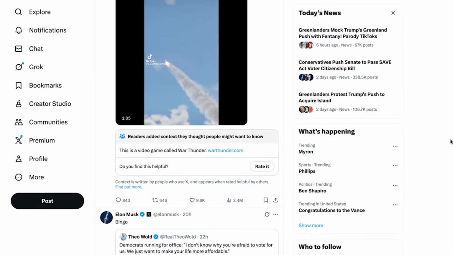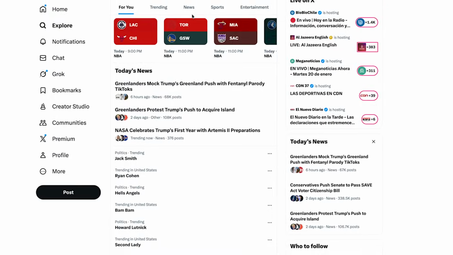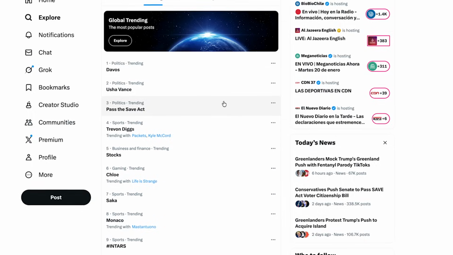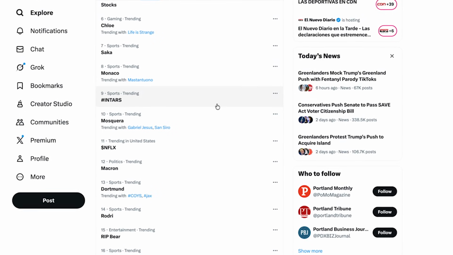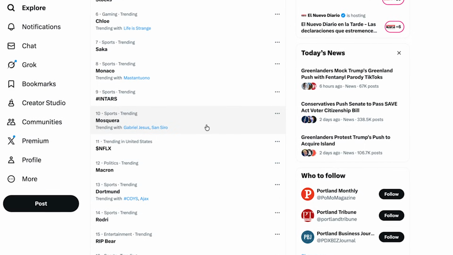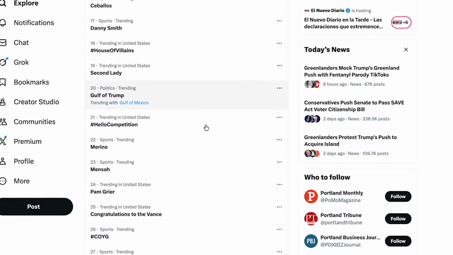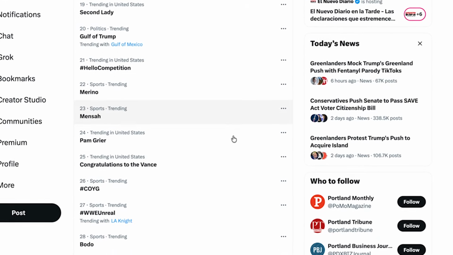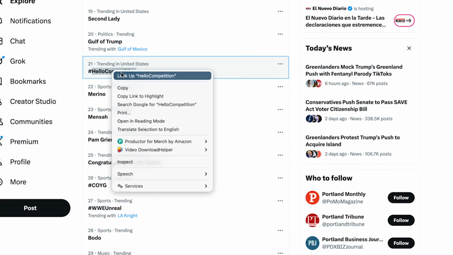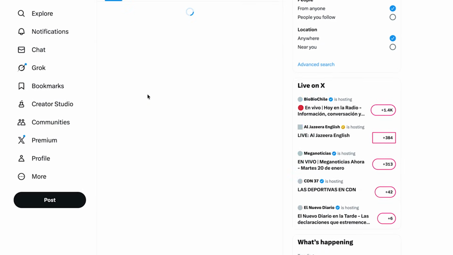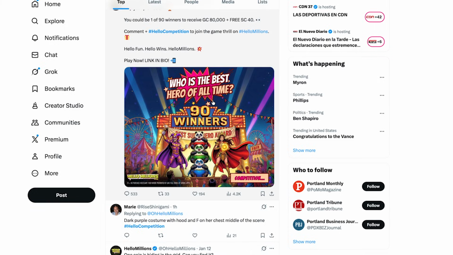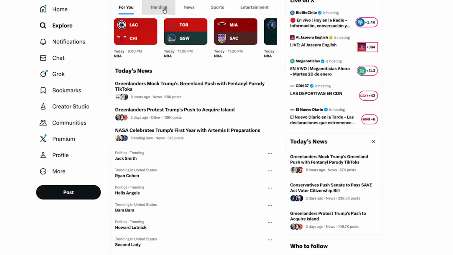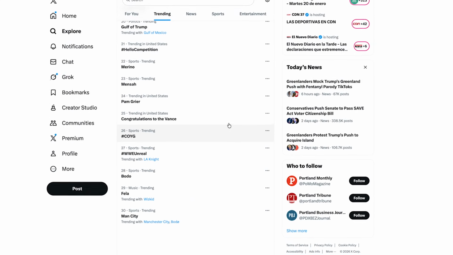First I will go to What's Happening, go to Trending, and search for long phrases here, quotes. For example, politics are very tempting, but I don't usually upload politics anymore. But for example, Trump, "Go for Mexico" was a trending t-shirt. Hello, competition. You can search if there's something that can help you for a t-shirt. No, I don't find anything. They're more trending again. Okay, I don't find anything.